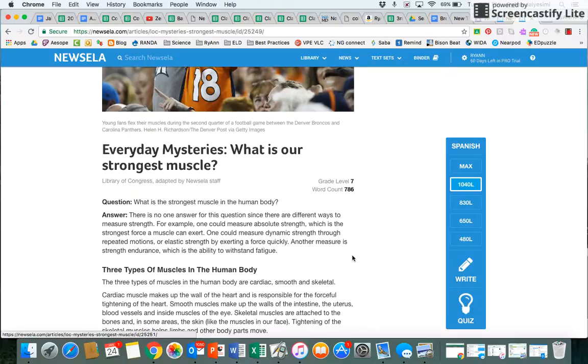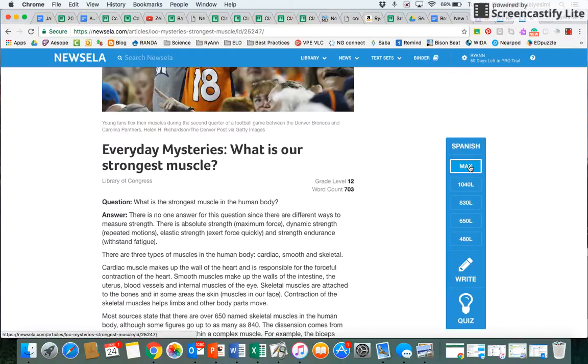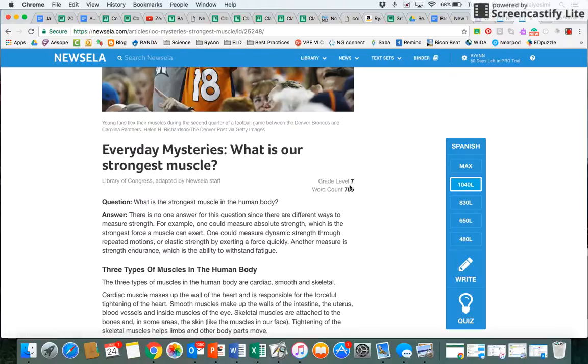If you're reading this and this is really easy for you, you know all of the words, you can push yourself and click on Max, which will make it a 12th grade reading level. So that's a senior in high school. So I suggest starting at the 1040 Lexile, which is the 7th grade text, and again, scaling down or up along this side. You'll notice also that there's a link for Spanish.